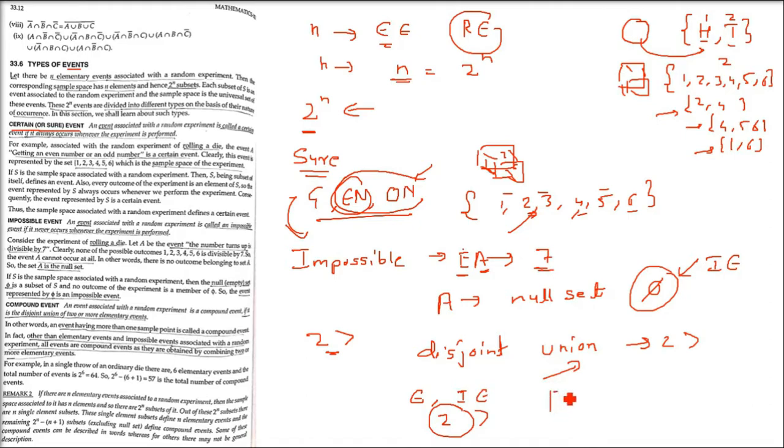Now, throwing a die. Understand this example very carefully. As I said, how many subsets are possible? 2 to the power n. In a die, how many elementary events are there? These are 6. This sample space has 6 elements. So, how many subsets will be there? Because n is 6, 2 to the power 6 is 64. So, 64 is the total number of subsets.